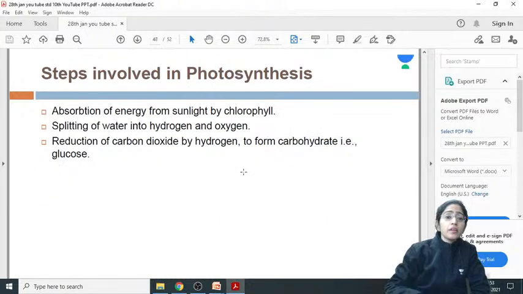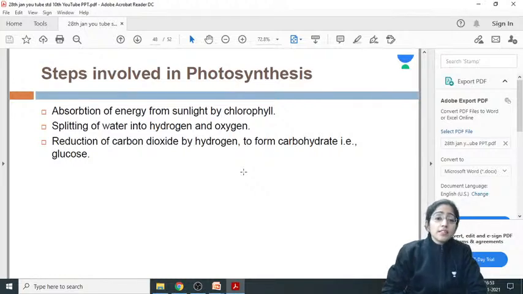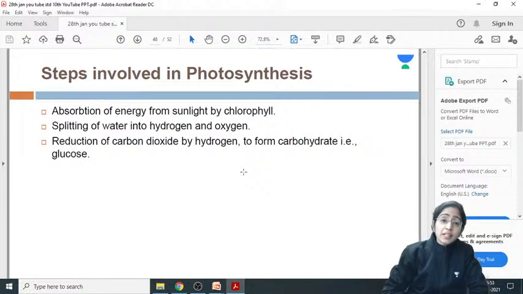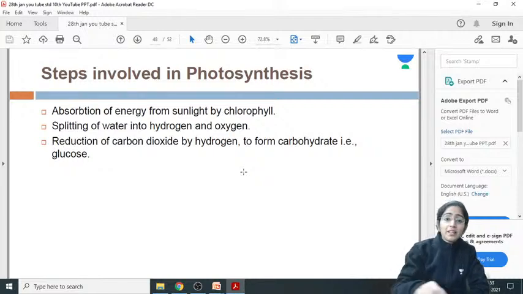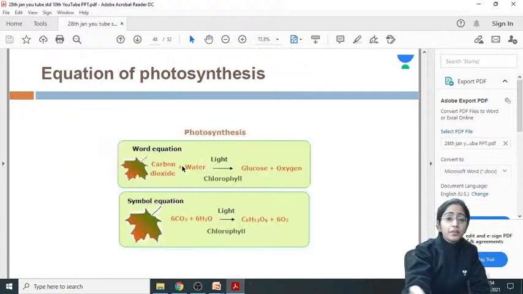Steps involved in photosynthesis: absorption of the energy from the sunlight by the chlorophyll, the very first part. Splitting of the water molecule: the water molecules get split up into hydrogen and oxygen, with oxygen getting evolved. Hydrogen is used to reduce the carbon dioxide, that is, carbohydrate formation is taking place. Reduction of carbon dioxide by hydrogen forms the carbohydrate, that is, glucose. So these are the basic steps involved in photosynthesis: chlorophyll absorbing the energy from the sunlight, splitting of water into hydrogen and oxygen evolving, and hydrogen reducing the CO2 into carbohydrate.